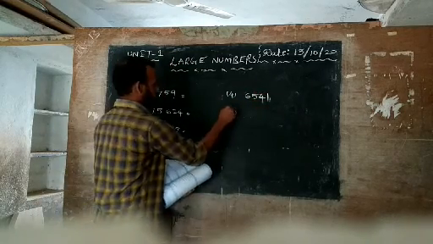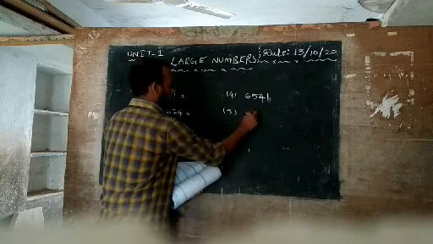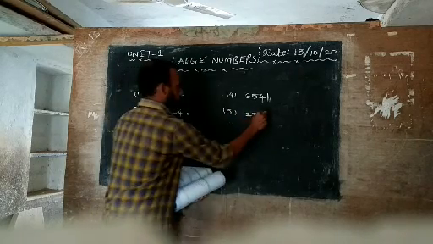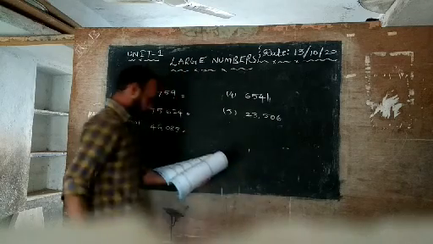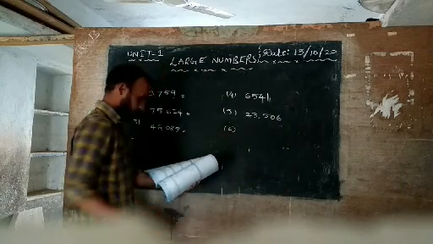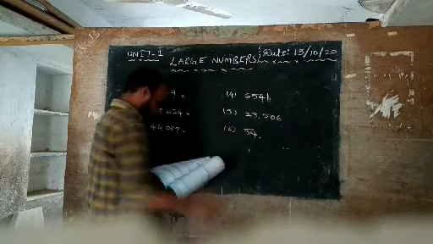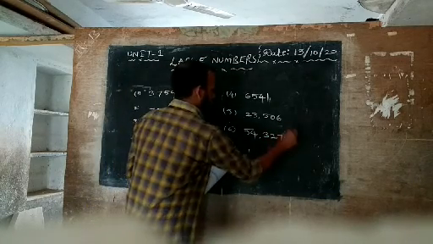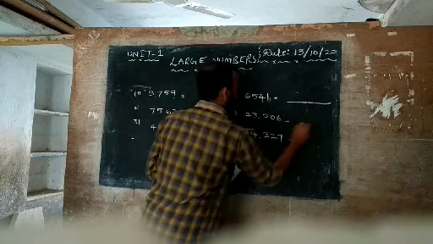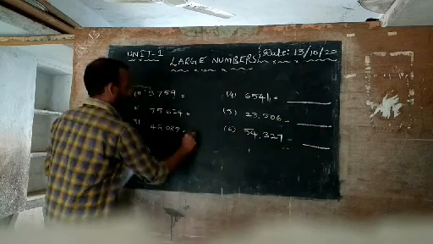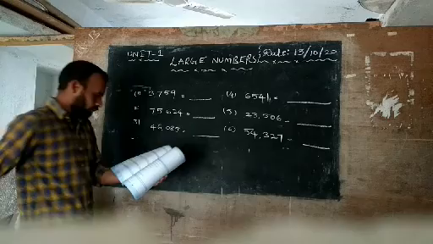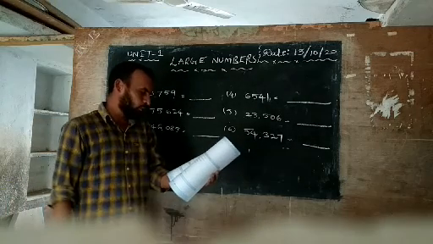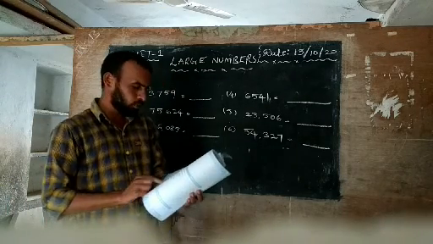Next, fifth one, 23,506. Next, sixth one, 54,327. Now here, these are the questions, and you write now the place values. What do you write here? Place values.